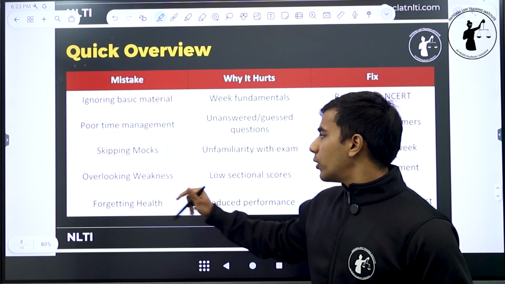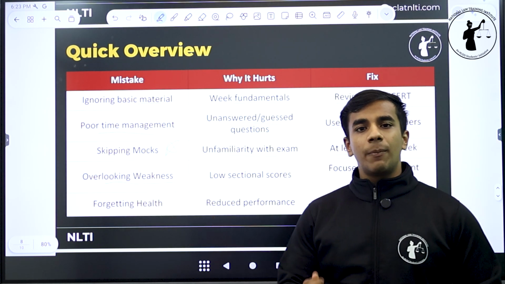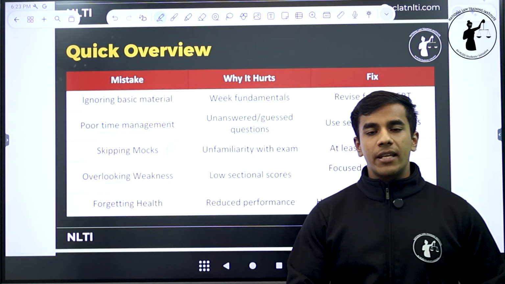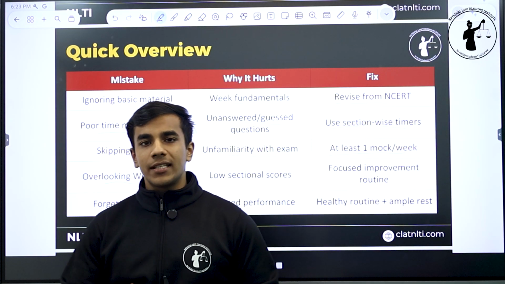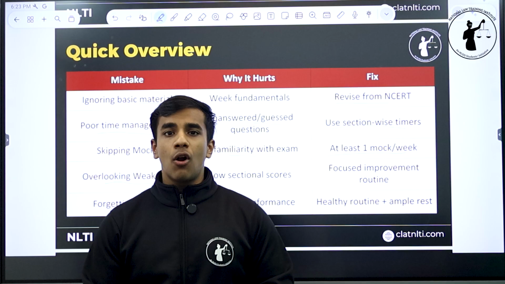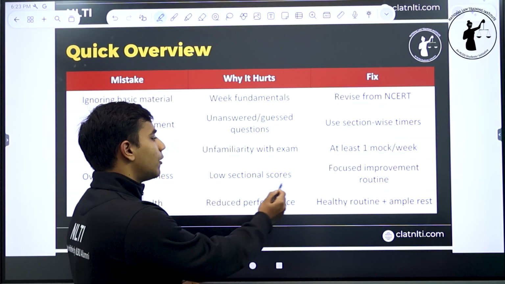Fourth mistake, overlooking weaknesses. जो आपकी weakness है उस पे आप काम नहीं कर रहे हो. Every mock, every sectional you are getting the same things wrong again. Percentages, averages, ratio proportion. For example, अगर आपको maths में दिक्कत आ रही है, you are still not working on your problems, and this is resulting in low sectional scores.